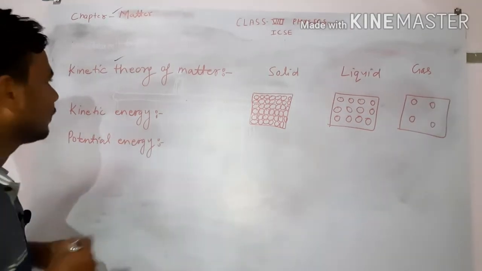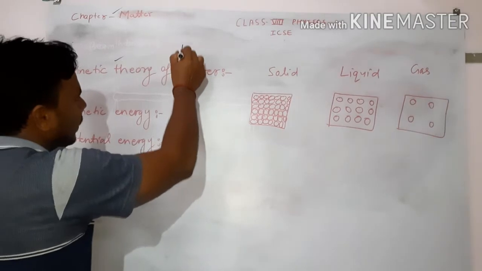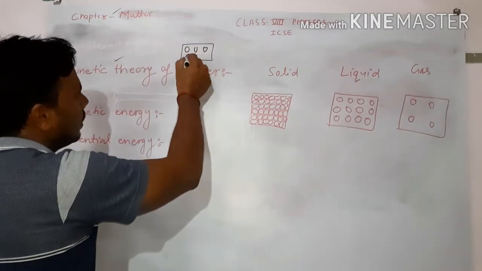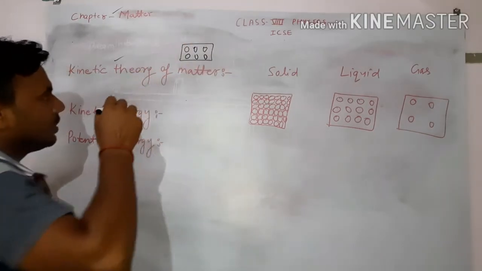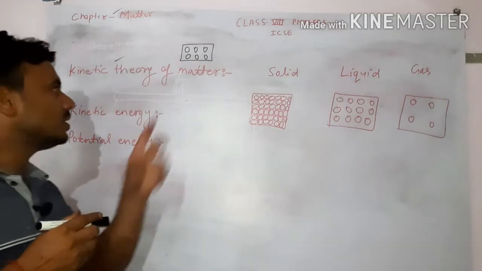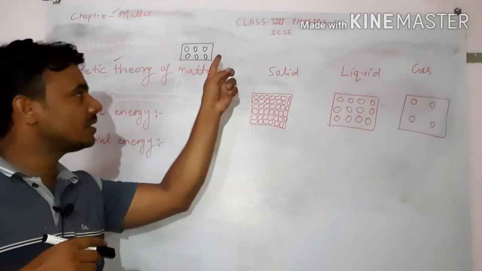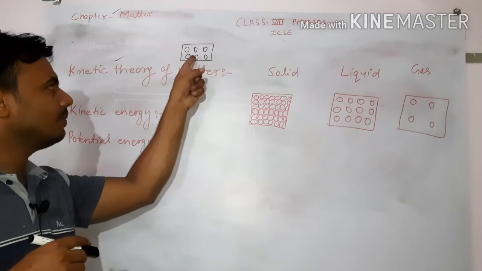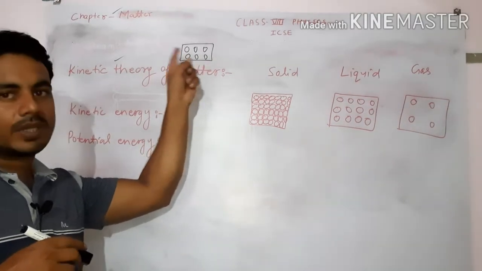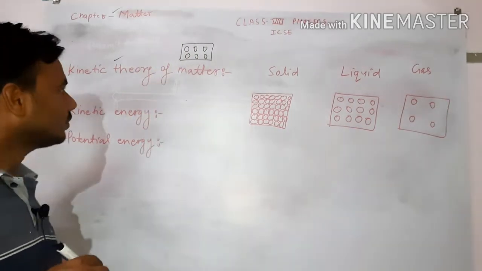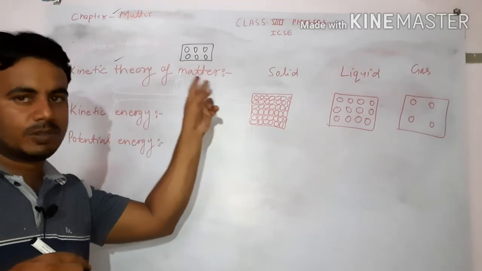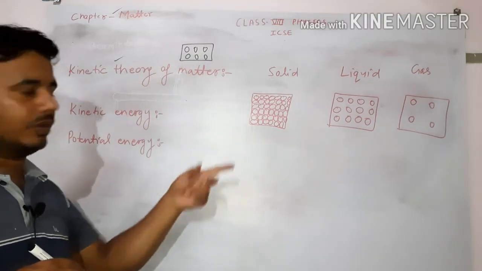If we take any matter, the molecules have some space between them. The space between the molecules is called the intermolecular space. And the force applied by one molecule on another molecule is called the intermolecular force. If the space is more, the force is less. If the space is less, the force is more.